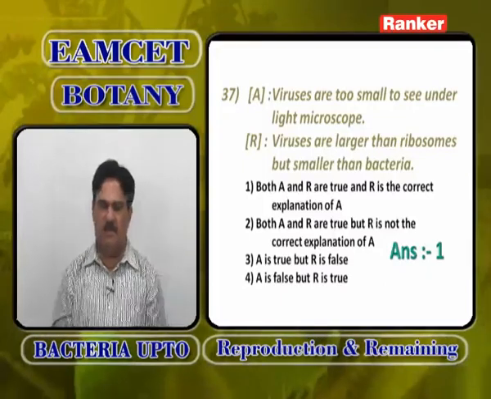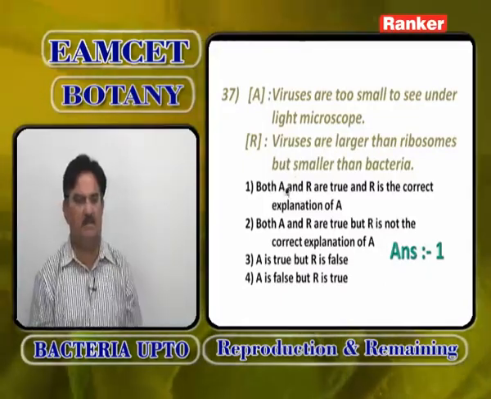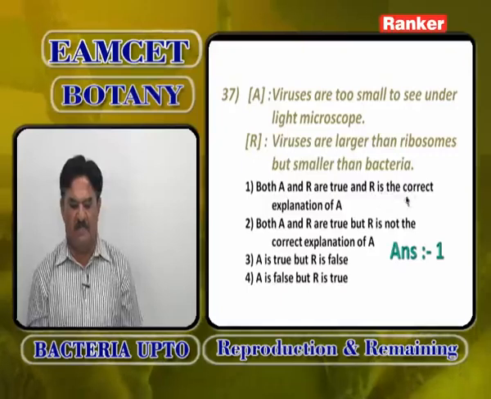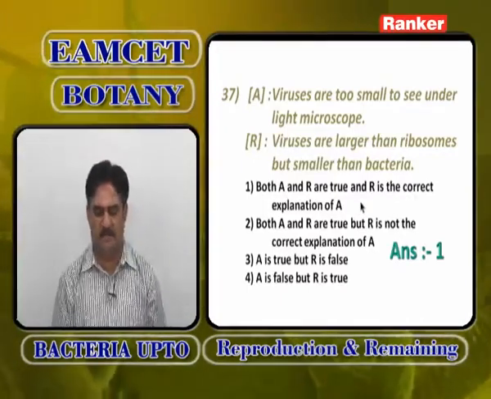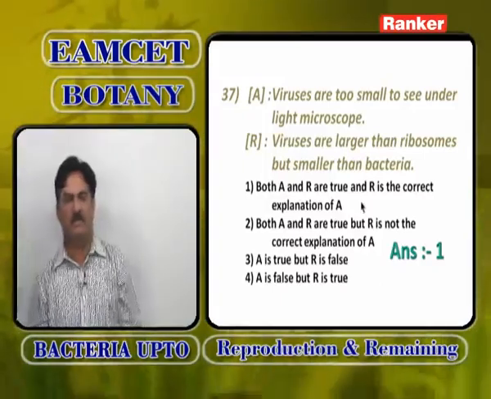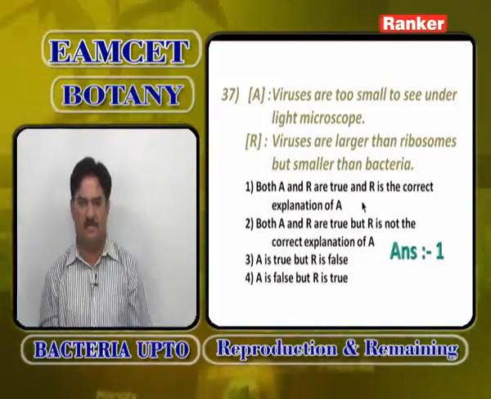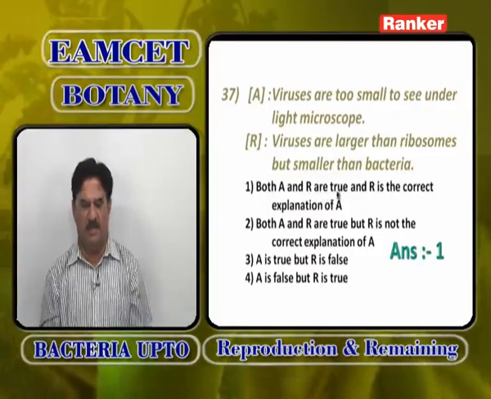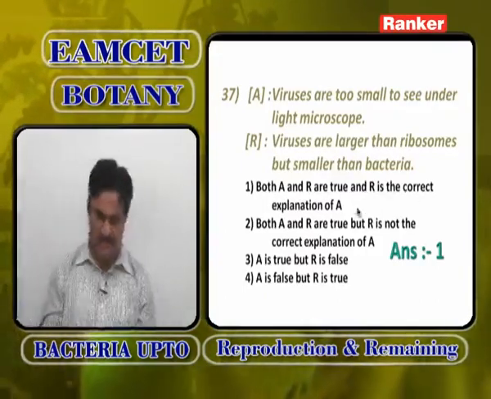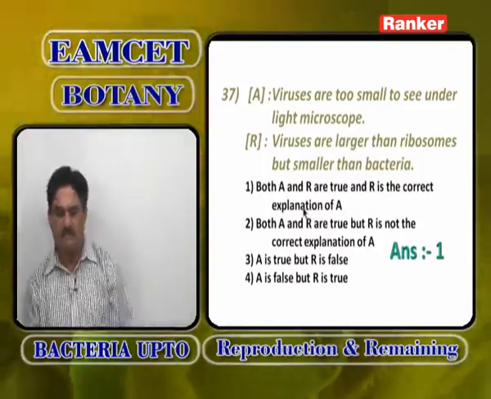Viruses are slightly larger than ribosomes and definitely smaller than bacteria is correct. They cannot be seen under a light microscope. They have to be seen under a compound, not even compound, electron microscope. So, A and R are correct. R is the correct explanation of A, first option.